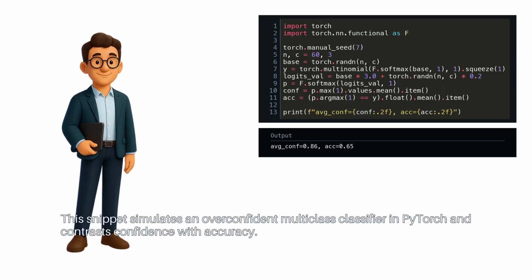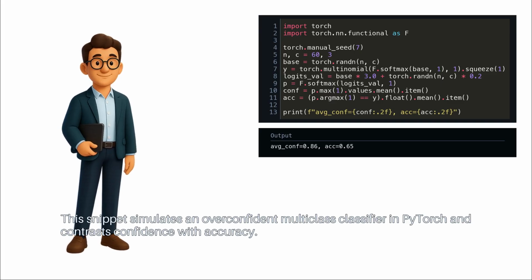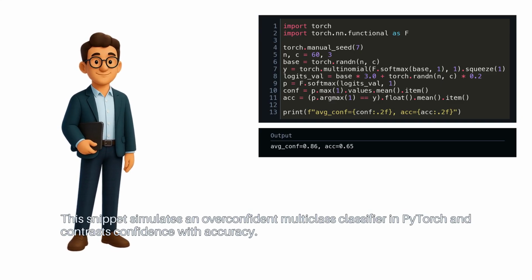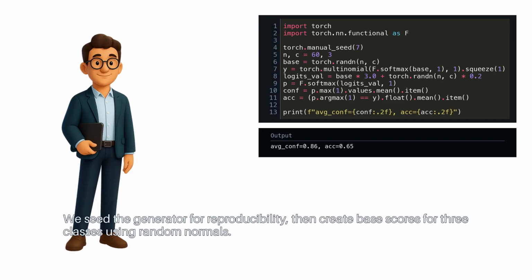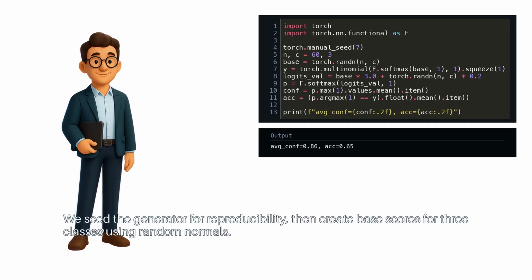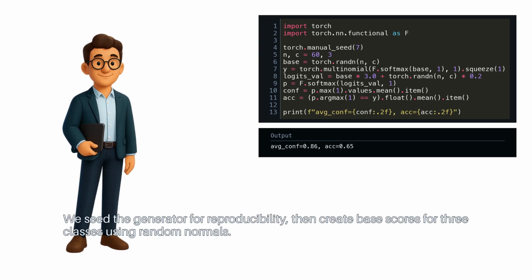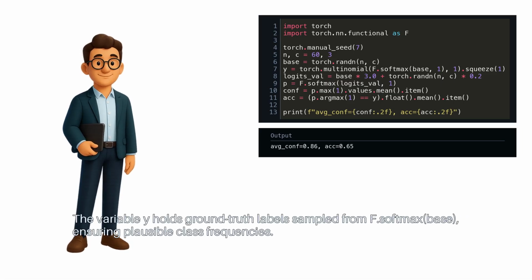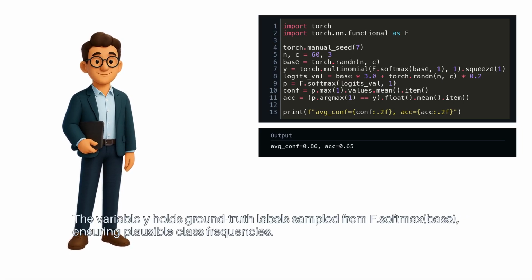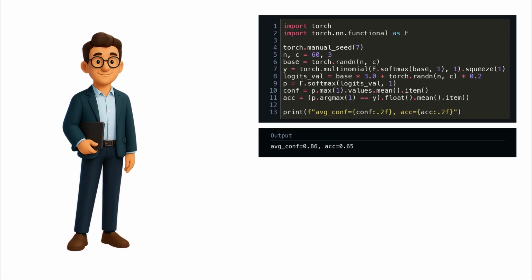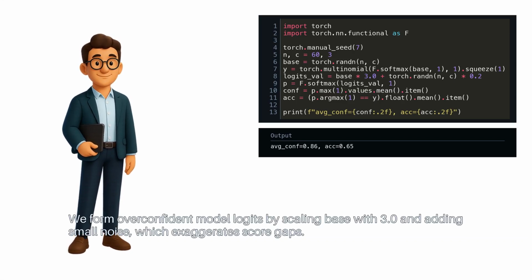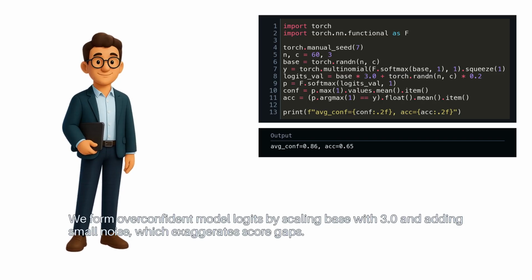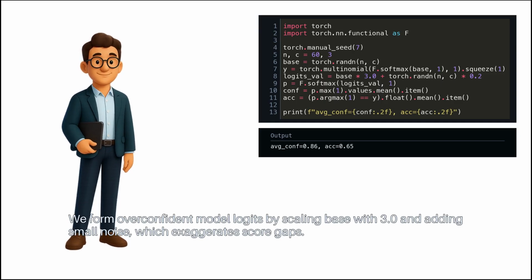This snippet simulates an overconfident multi-class classifier in PyTorch and contrasts confidence with accuracy. We seed the generator for reproducibility, then create base scores for 3 classes using random normals. The variable y holds ground truth labels sampled from F.softmax(base), ensuring plausible class frequencies. We form overconfident model logits by scaling base with 3.0 and adding small noise, which exaggerates score gaps.